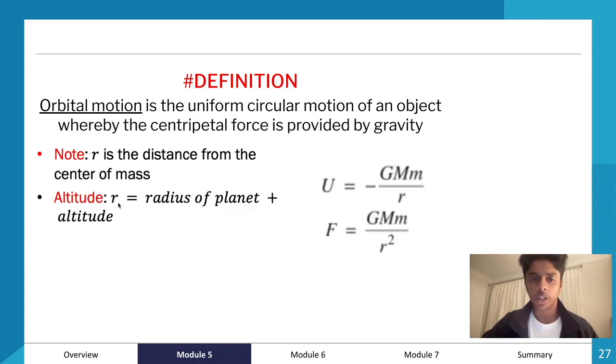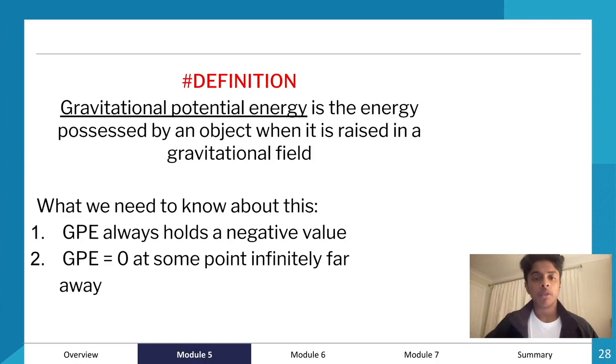In altitude questions, this is where things get confusing, because it can say a satellite is at an altitude of something. You need to be sure if they've accounted for the radius of the planet as well, because that's where a lot of people make calculator errors. Their method could be right, but they forget to add the radius of the planet, and that could be a place where a lot of people lose marks. But we can now move on to gravitational potential energy. All these definitions could be tested in 1 to 2 markers, so just make sure you know the content.